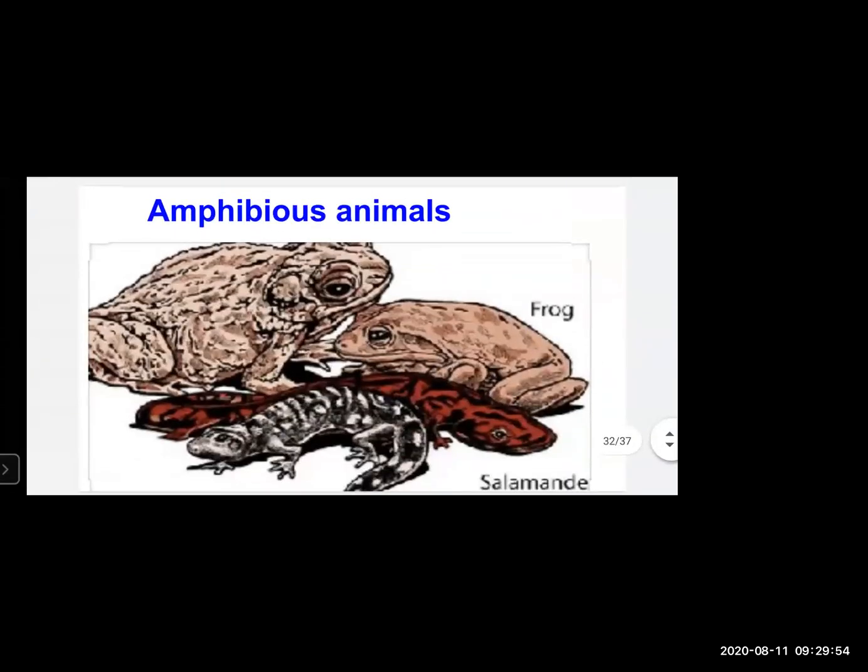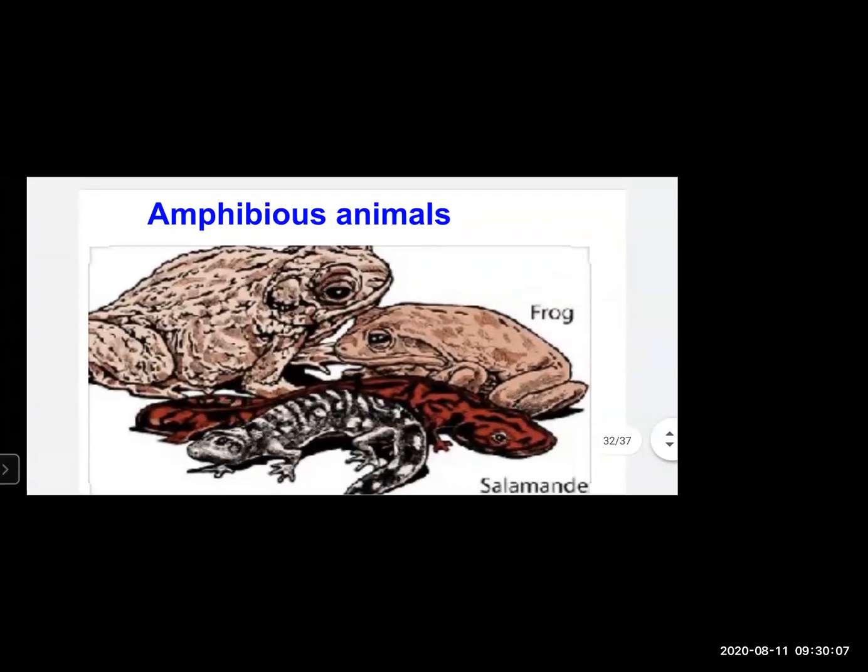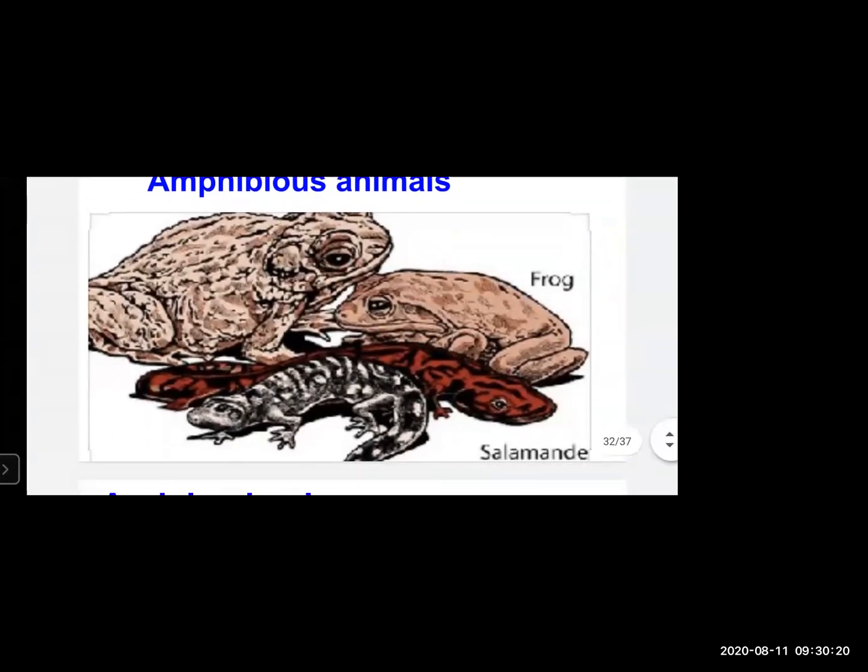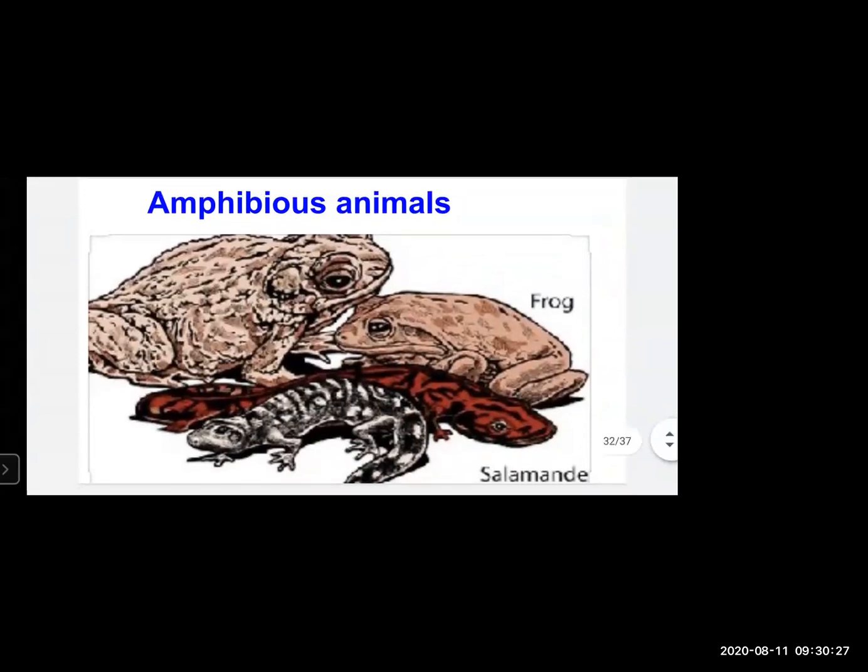Now amphibious animals. What do you mean by amphibious animals? Animals which stay both on the land as well as in the water. Okay, so these animals can stay on the land as well as in the water. For example, frog, salamander, toad, etc. Okay, so we can find these animals in the water as well as on the land. Also, snail, we can find them on the land as well as in the water.